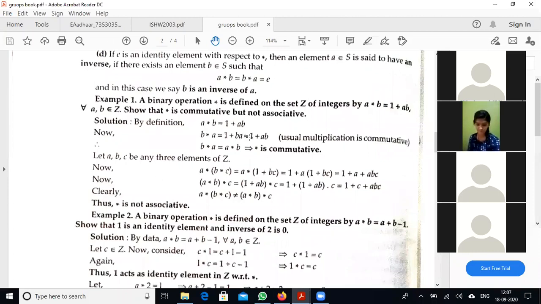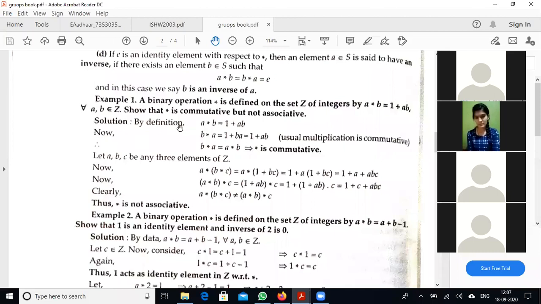Which is equal to 1 plus AB, because AB can be written as BA over the set of integers. Just as 2 into 3 is equal to 3 into 2, we can write AB is equal to BA. Therefore, A star B is equal to B star A, which implies that star is commutative.